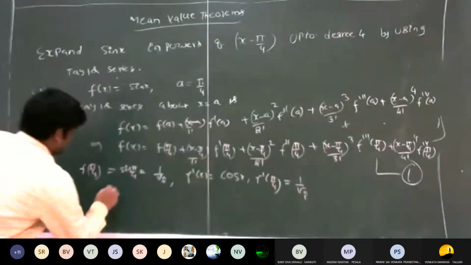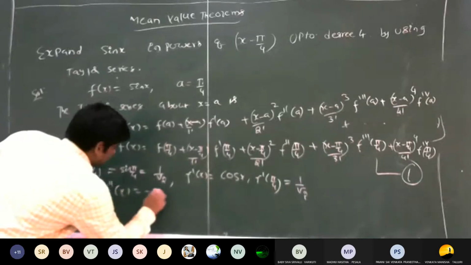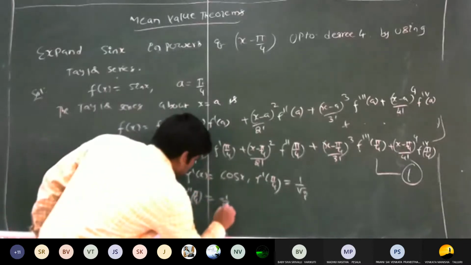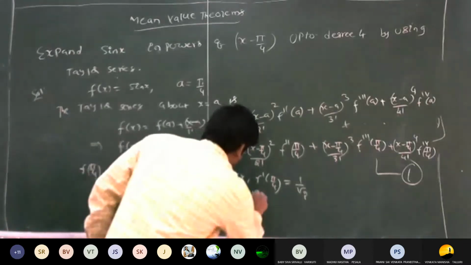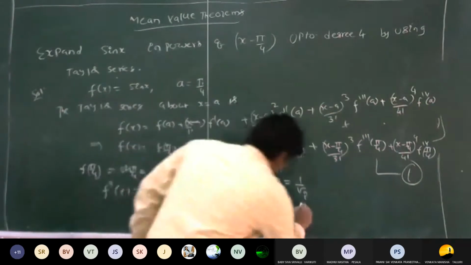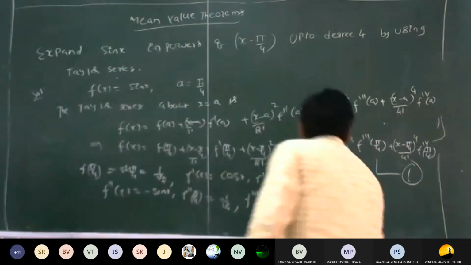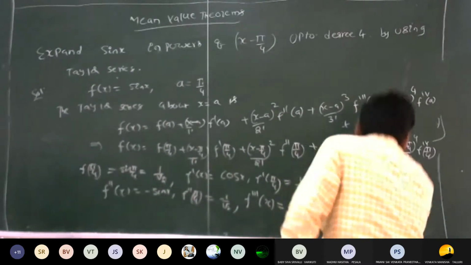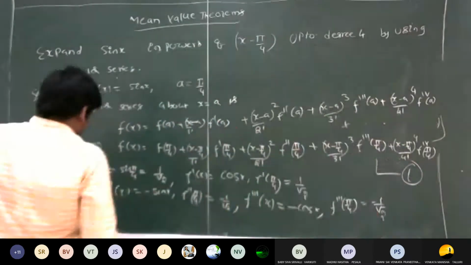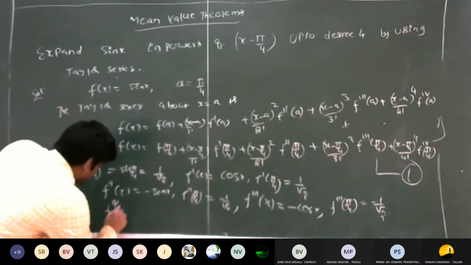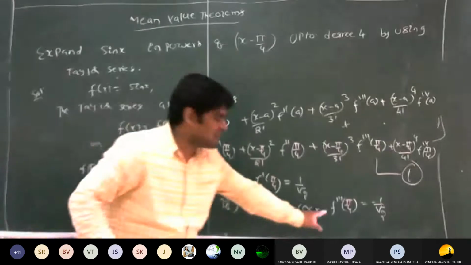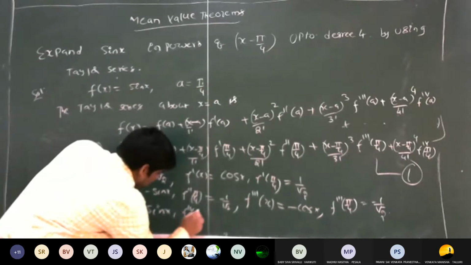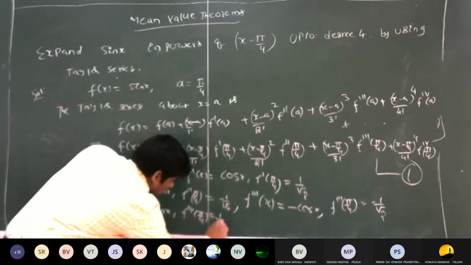Next, calculate f double dash. This is minus sin x, so f double dash of pi by 4 is minus 1 by root 2. Next, calculate f triple dash of x. This is minus cos x, so f triple dash of pi by 4 is minus 1 by root 2. Finally, we have the last value, f fourth dash of x, which is minus of minus sin x, that is sin x. So f fourth dash of pi by 4 is also 1 by root 2.